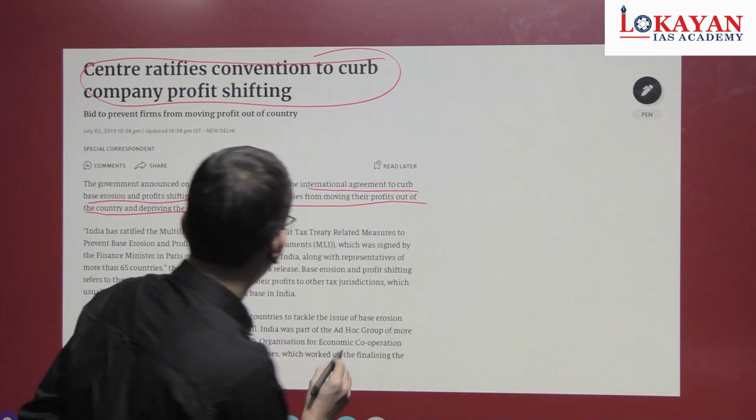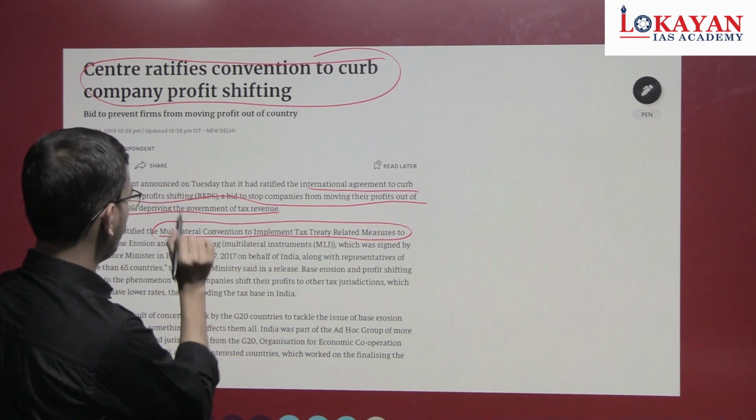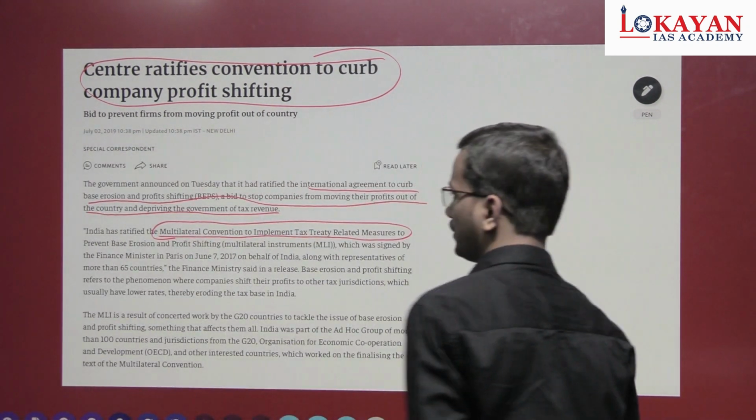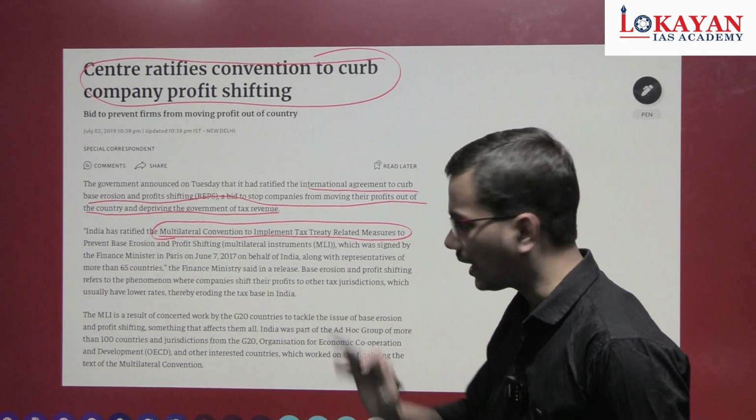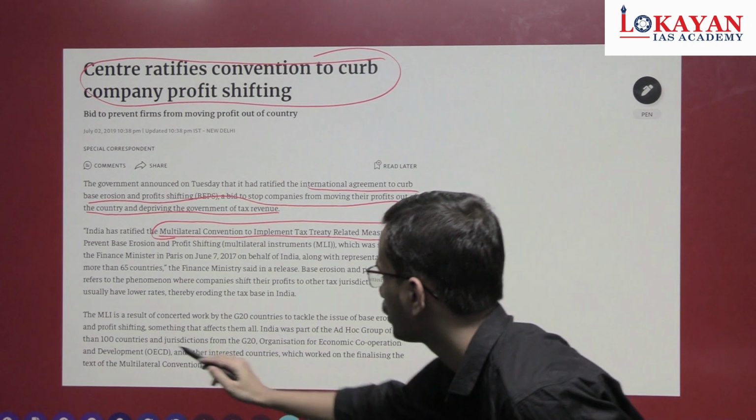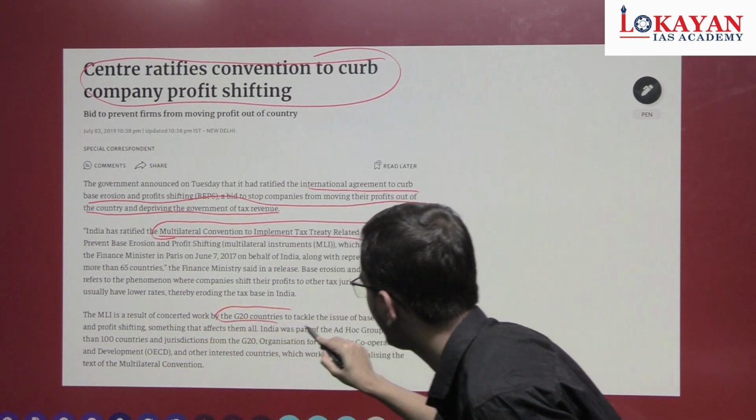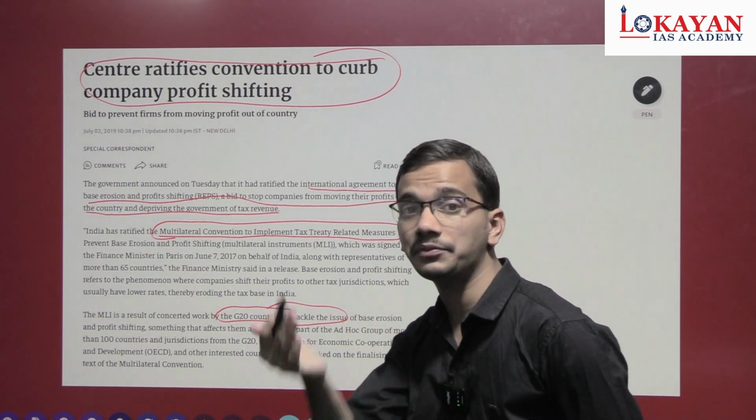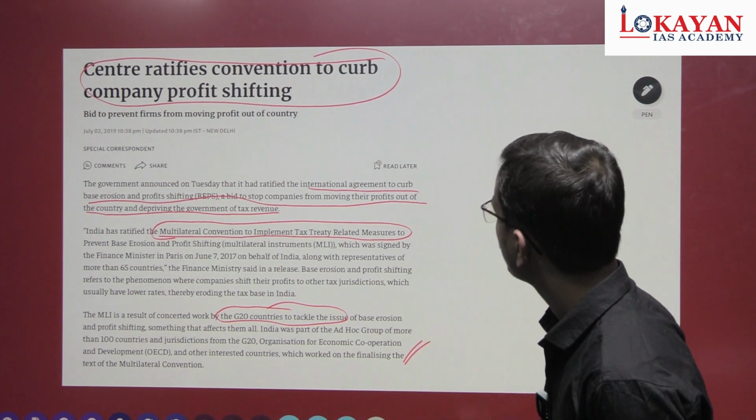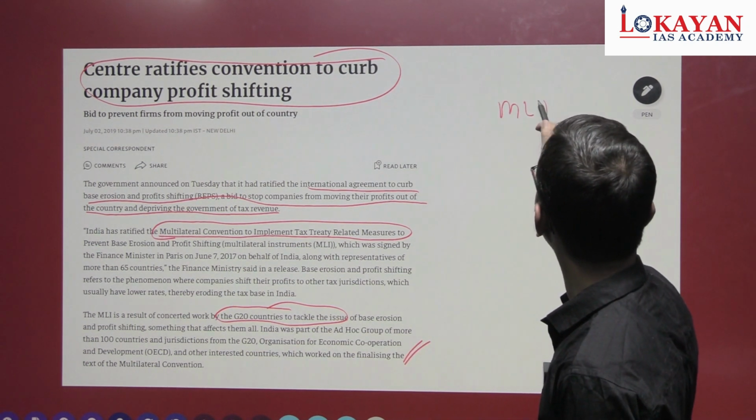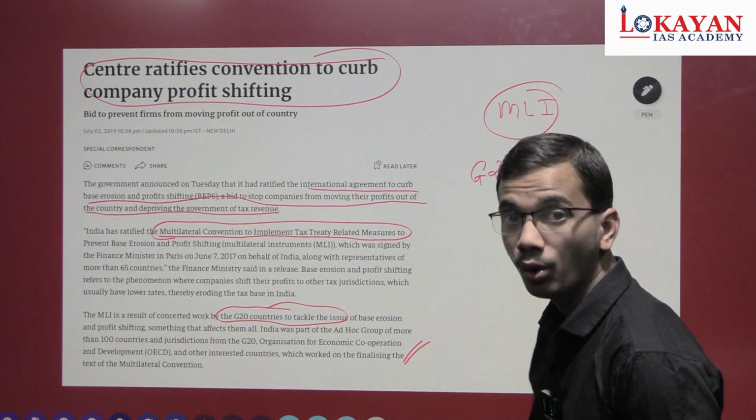India had ratified the multilateral convention to implement tax treaty related measures. Take a screenshot of this and read. Another important point: the MLI is the result of concerted work by G20 countries. See, right now India is president of G20. This becomes important. Okay, so MLI, important keywords: MLI and G20 and OECD.